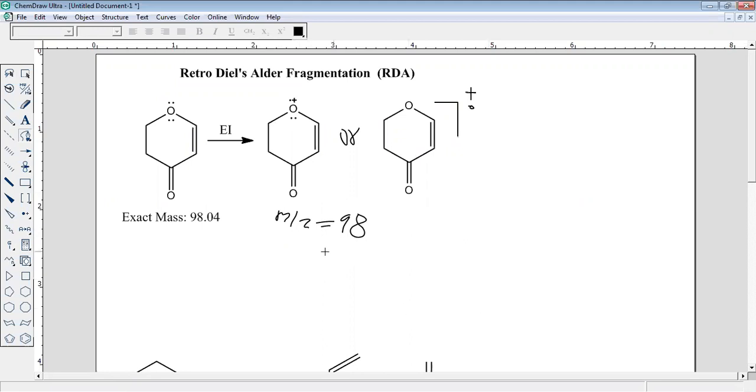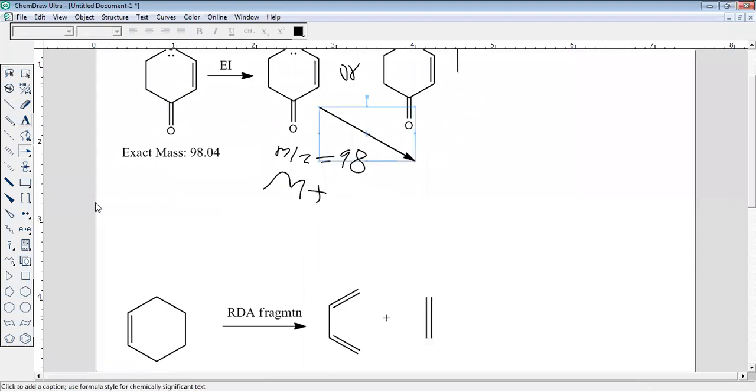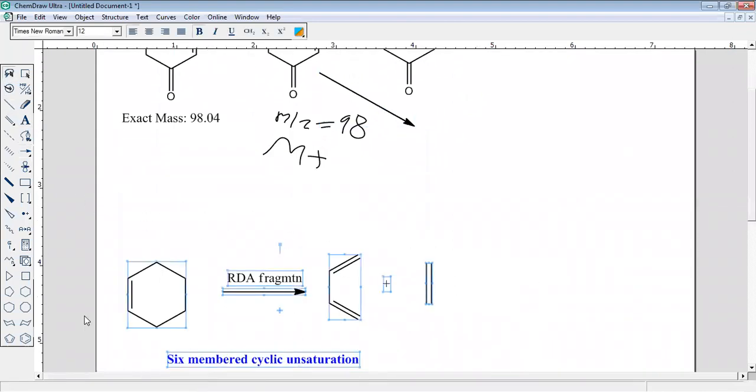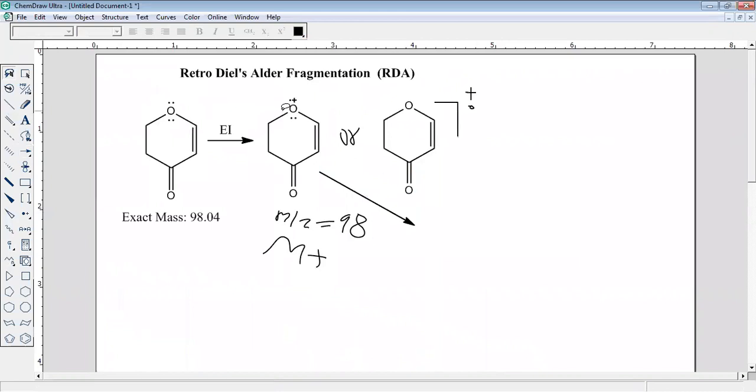Now, this is the molecular ion peak. We can call this a molecular ion peak. Yes, molecular ion peak. We can write M plus peak, molecular ion peak. This molecular ion peak further undergoes fragmentation. How? Through RDA. So let us go for this.